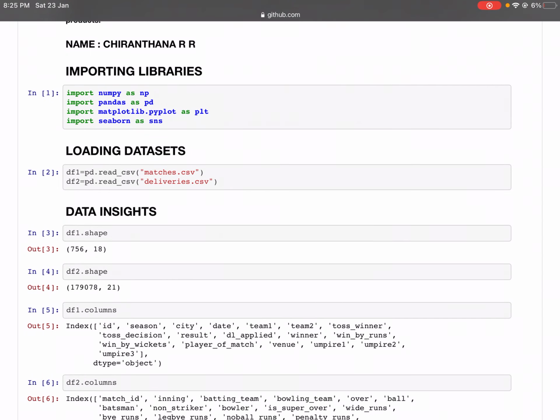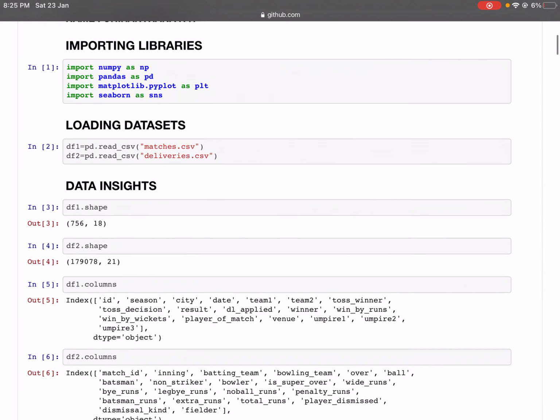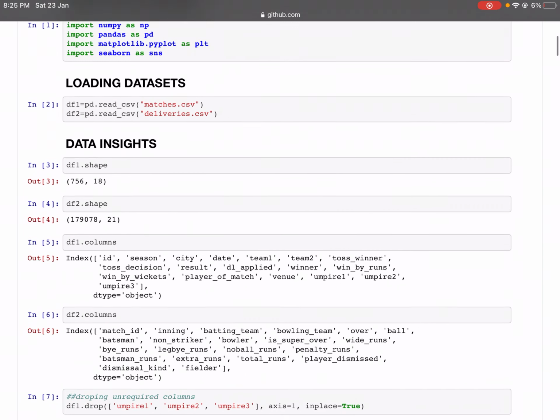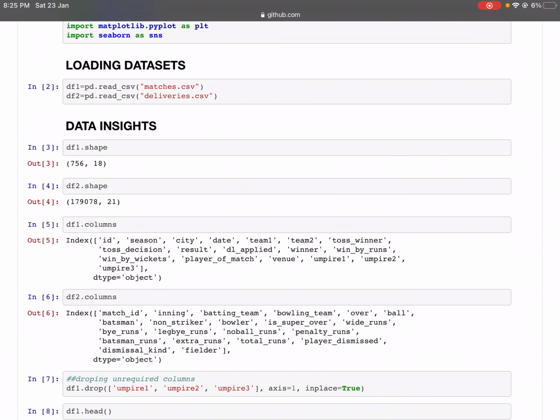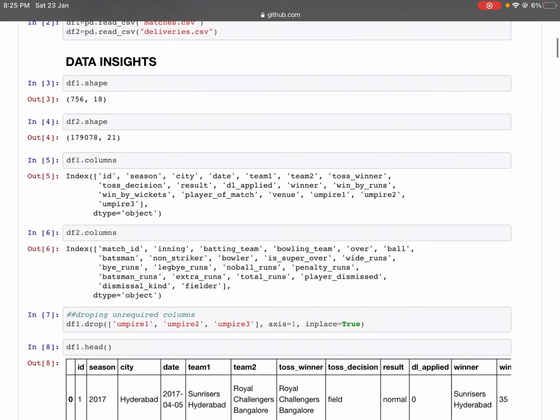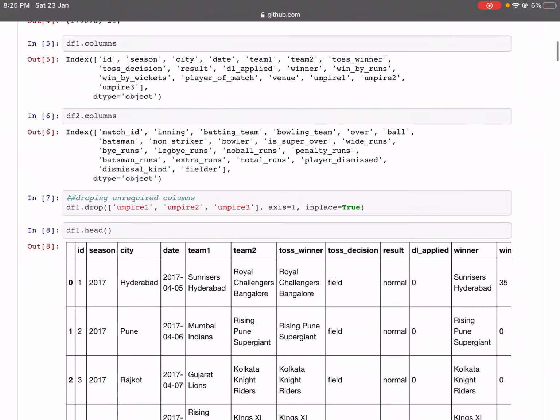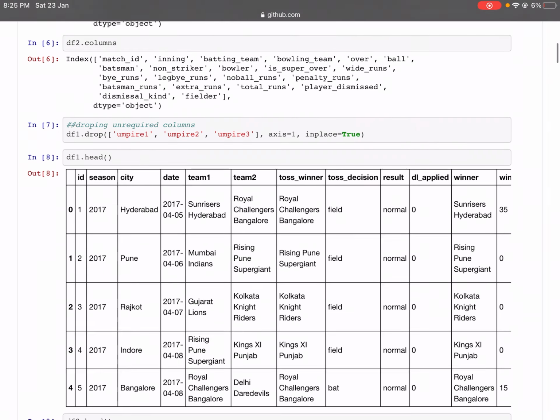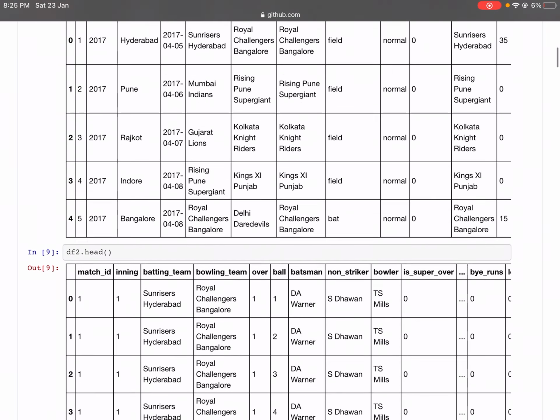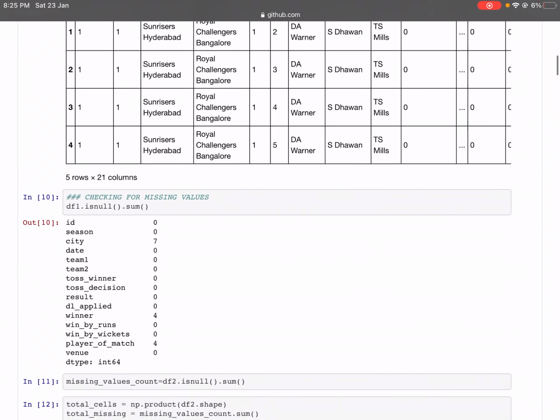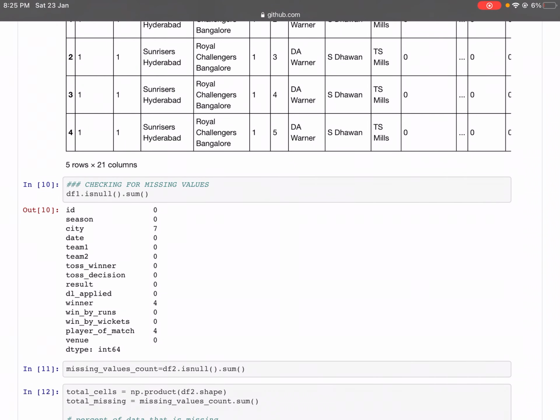So, importing the libraries, then loading the data sets, and afterwards looking into the data insights like shape and columns of both data sets here. And then you drop all the unrequired columns of these umpires, which you really don't need. Printing the first 5 rows for both data sets. And now let's check out the missing values.